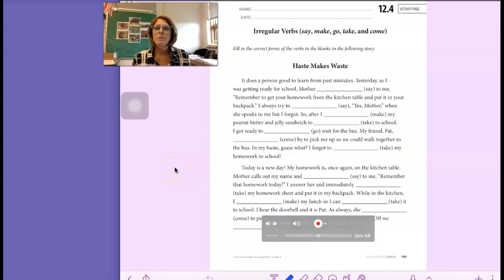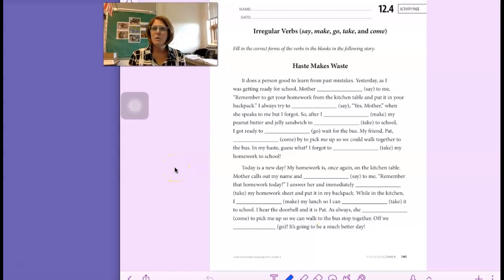Hi everyone, we are working on activity book 12.4. We're doing some grammar and we're talking about irregular verbs. And those irregular verbs are say, make, go, take, and come. So this is the present tense form of those verbs.